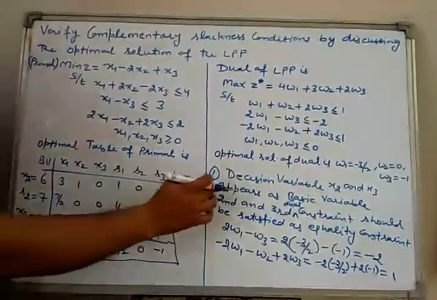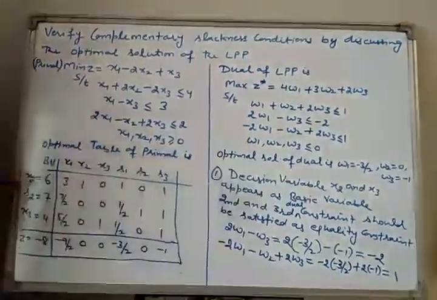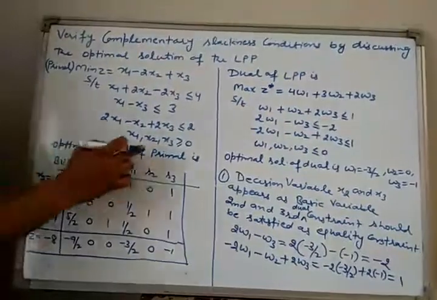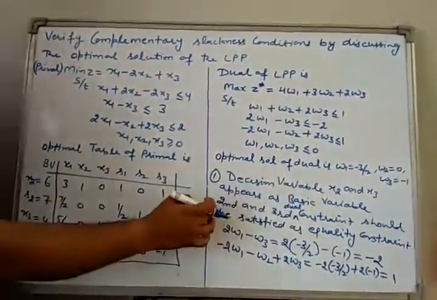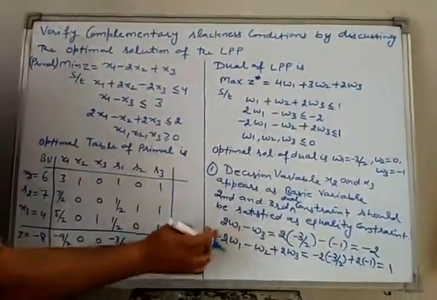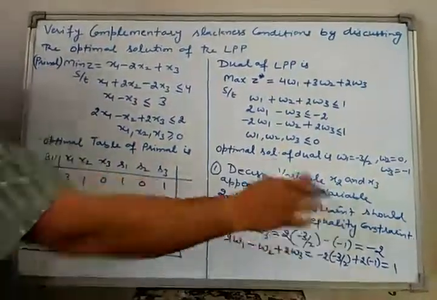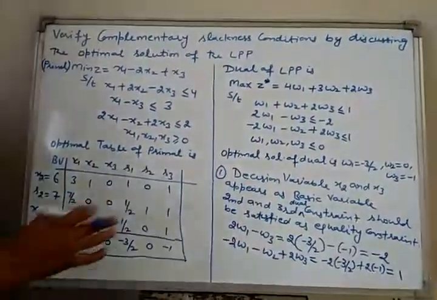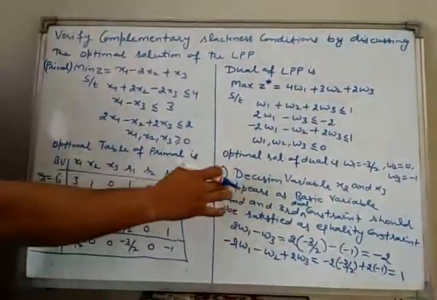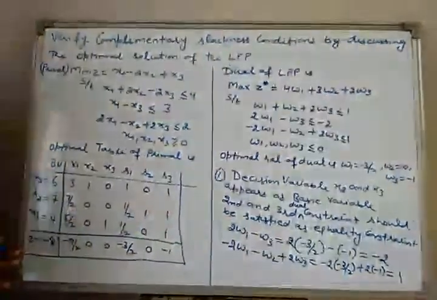As we showed here, decision variables x2 and x3 appear as basic variables. Therefore, the second and third dual constraints are satisfied as equality constraints. That means the first complementary slackness condition is verified.